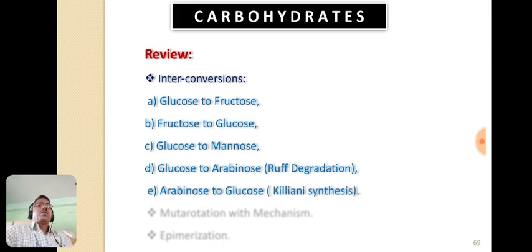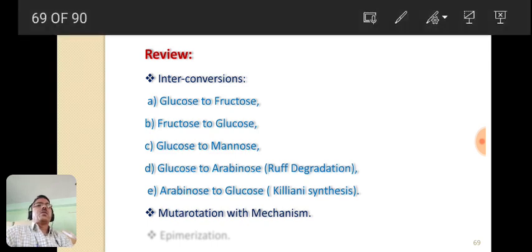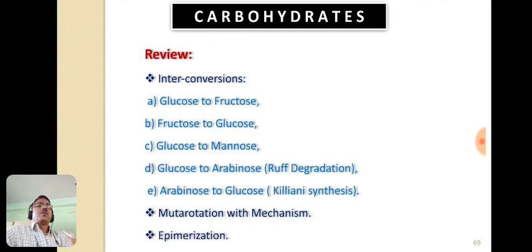Next interconversion we have studied is arabinose to glucose. It is also known as Kiliani synthesis, or chain lengthening of aldoses, because in arabinose there are 5 carbon atoms and in glucose there are 6 carbon atoms. Then we have studied what is mutarotation and also its mechanism, and lastly we have studied epimerization along with its example. So these are the important points we have covered in today's lecture.